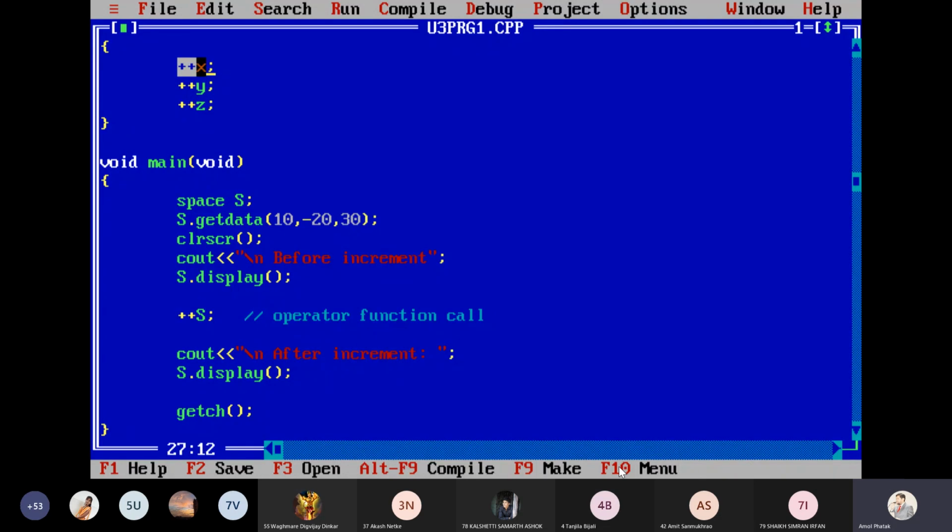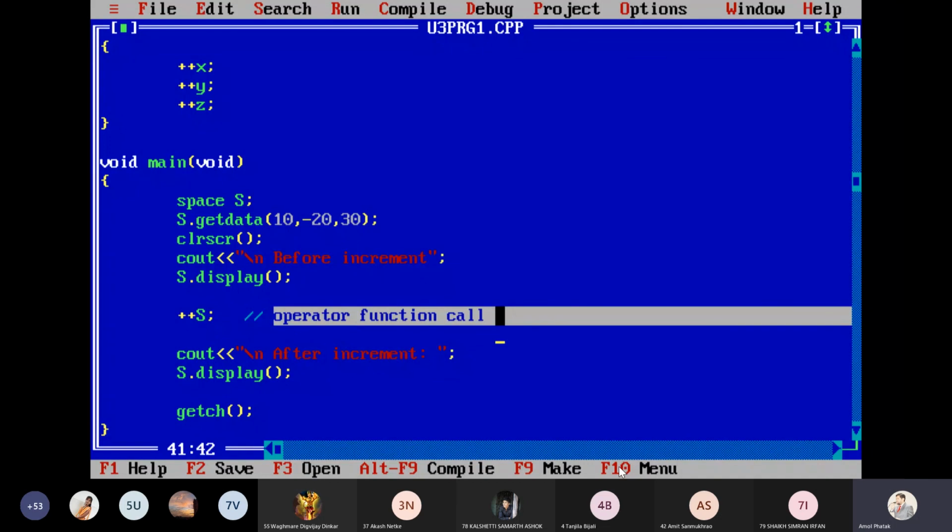Getting me? So if it is an integer, float, or normal data type, it will operate in the normal way. But here plus plus s, it has to call this function because s is not an integer or float or character, but it is an object of the class. Capital S is the object of the class. So instead of operating in the normal way, it will call the operator function which we have written. Is it clear to all?